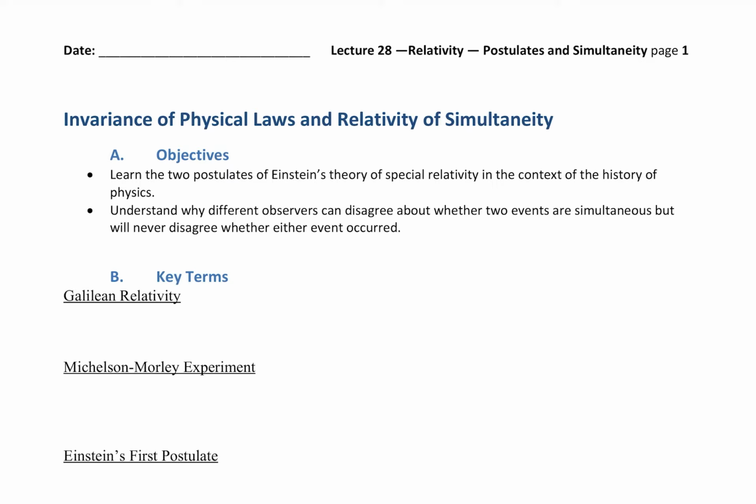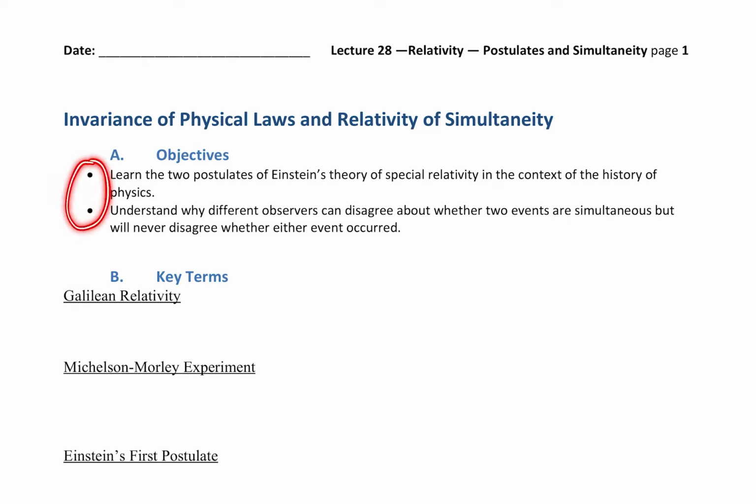So here we just want to introduce what it is, talk about the postulates that led to it, and look at one of its first consequences, which is the concept of simultaneity not being absolute, but instead being relative. So it all begins with this title here, Invariance of Physical Laws. This is an idea that we're going to unpack down below in the key terms. And the other topic, relativity of simultaneity, which follows from the first one.